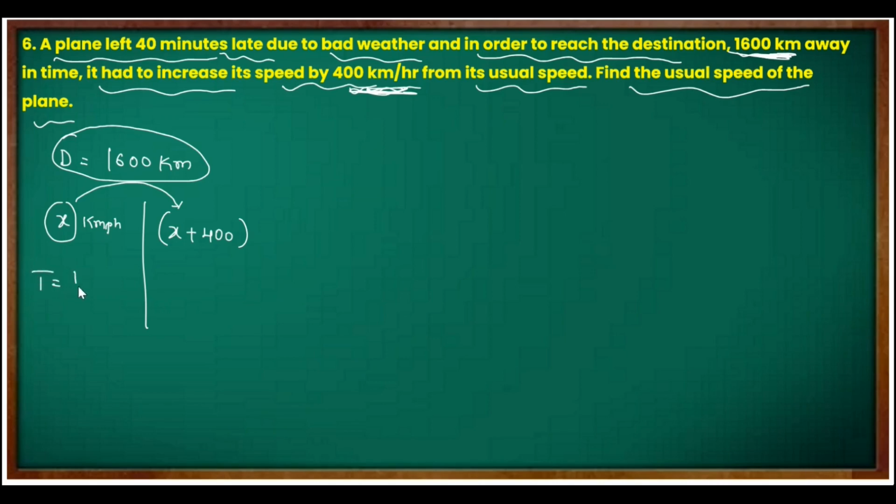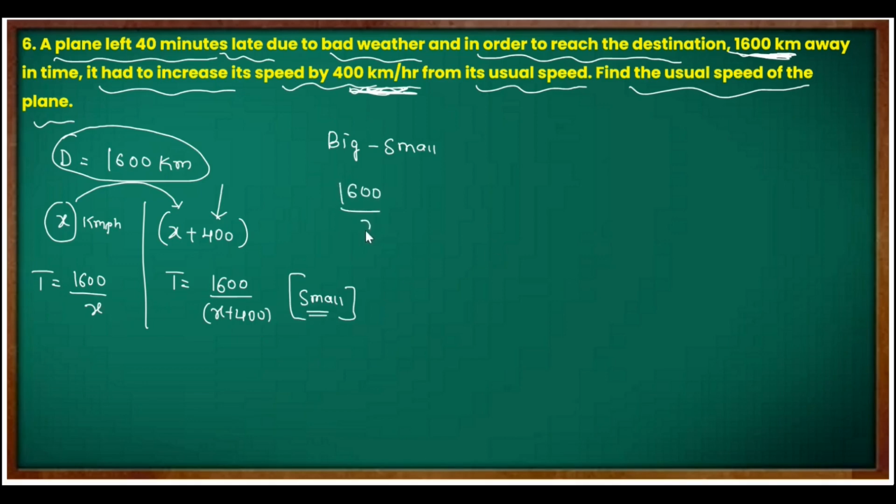Then what is the time here? 1600 is the distance, divided by x is the speed. What is the time here? 1600 is the distance, and divided by x plus 400 is the time, correct? Now time difference is given. Difference means, again I am telling you, big minus small. So which is smaller value and which is bigger value here? This is the smaller value because speed increased here. If speed increases, time taken will be less. Then this is smaller value, this is bigger value.